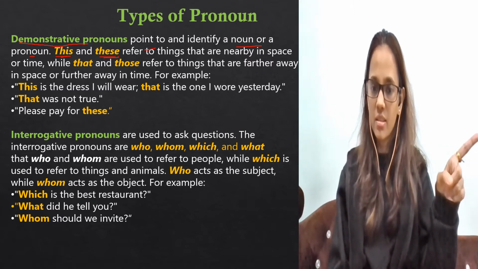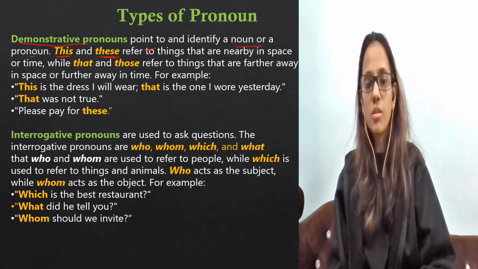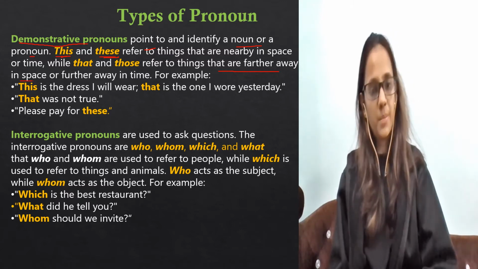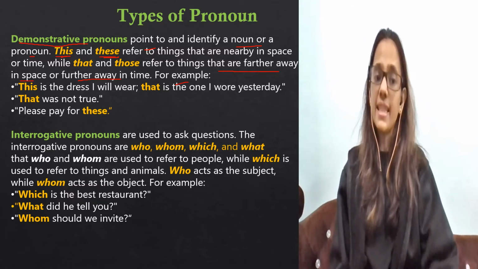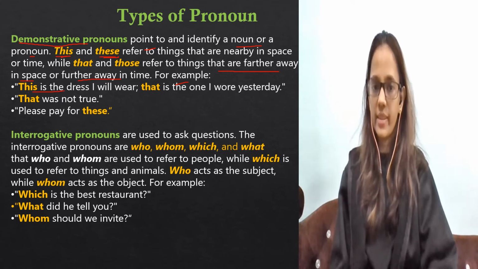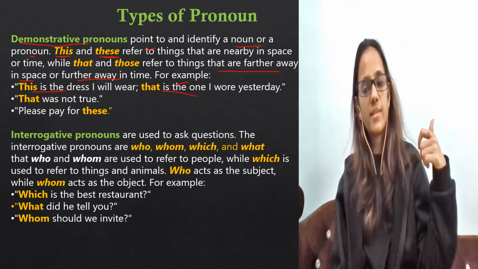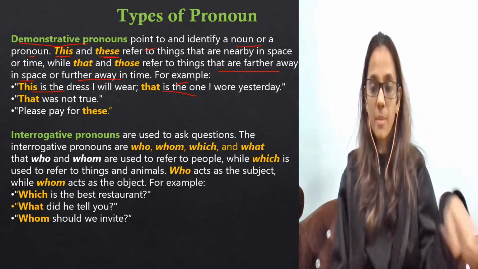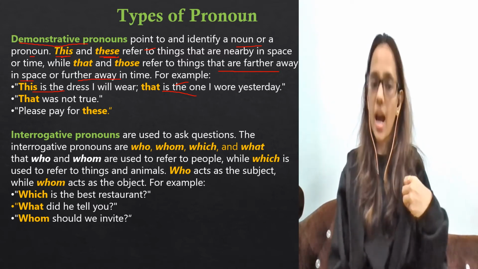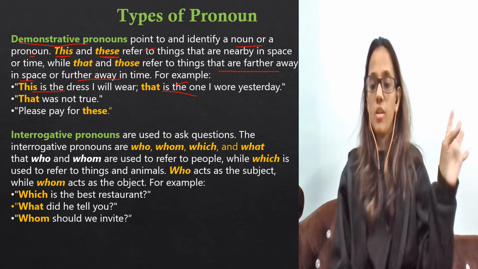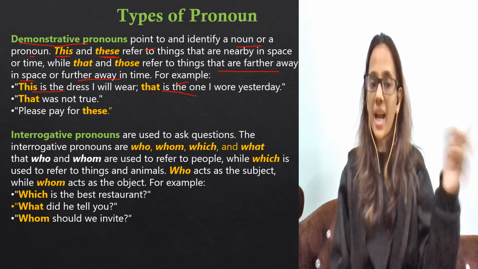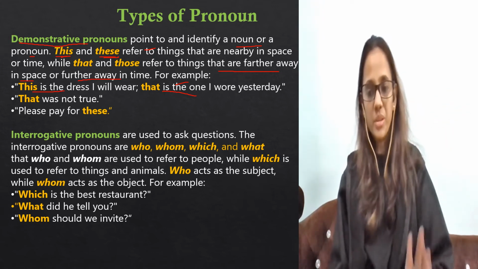While that and those, we use for things that are farther away in space or further away in time. For example, this is the dress I will wear. That is the dress I wore yesterday. So this is the jacket I will wear. That is the jacket which I wore yesterday. So for what is far away I say that, and for what is lying nearby I say this, singular.